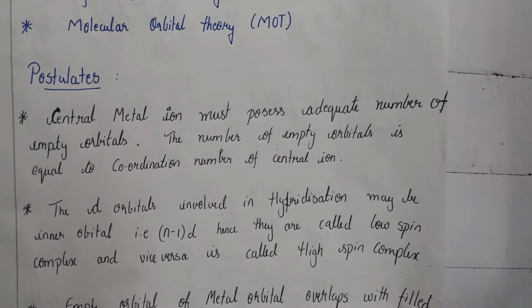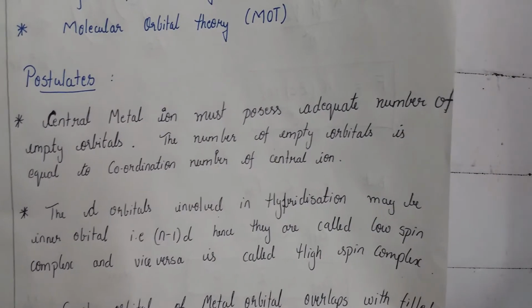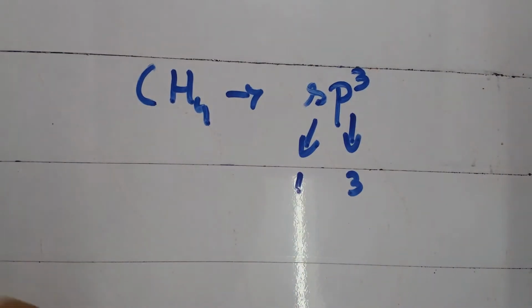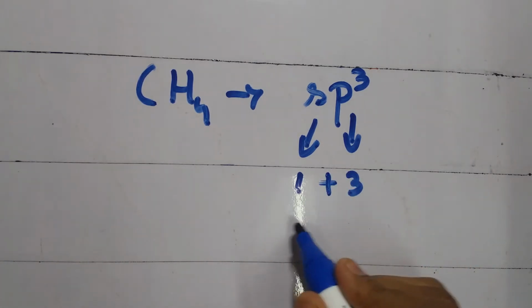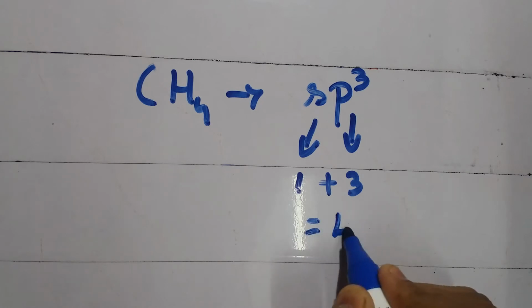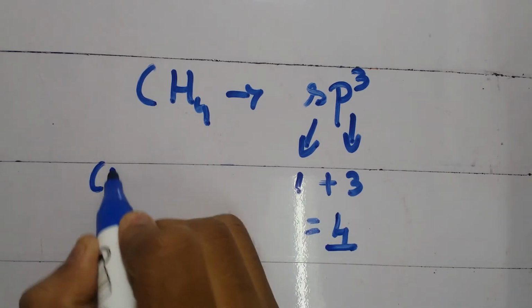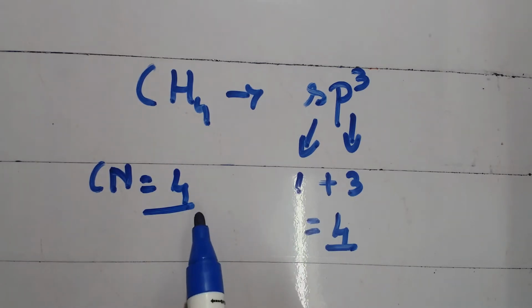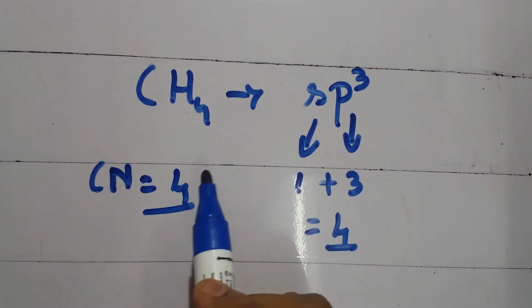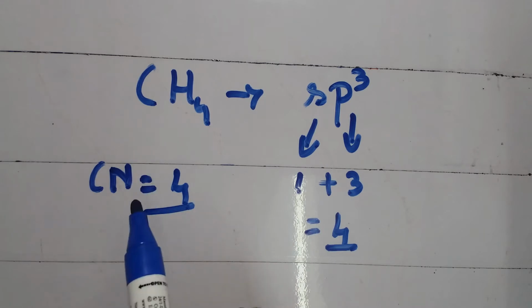As the postulate says, the number of orbitals involved gives the coordination number. So to calculate the coordination number, we have to add these orbitals. So the coordination number would be 4. We know that the coordination number of methane is 4, that is, there are 4 hydrogen atoms bonded to the central carbon atom.